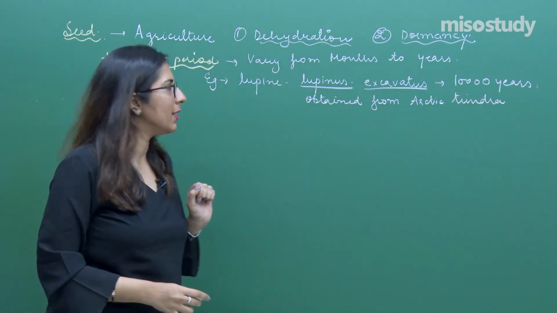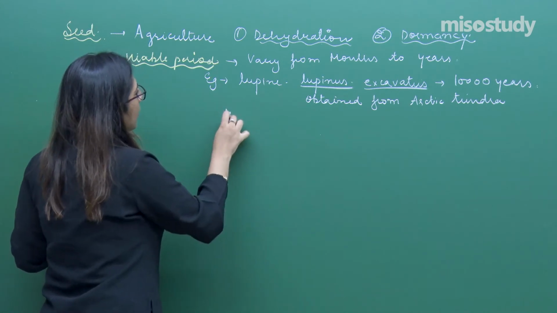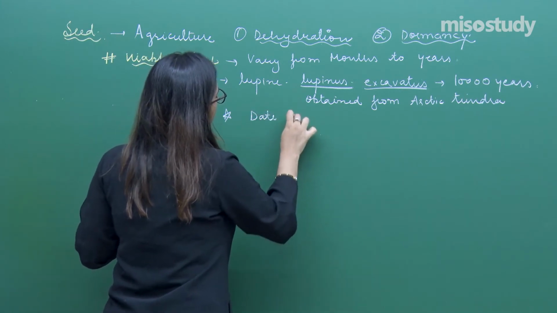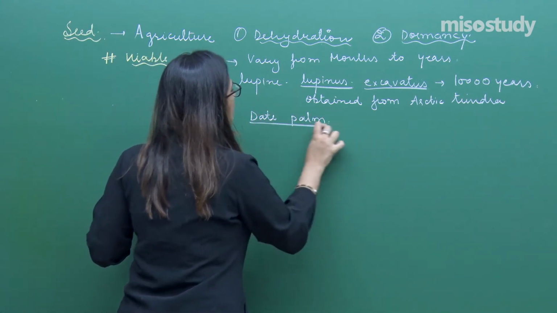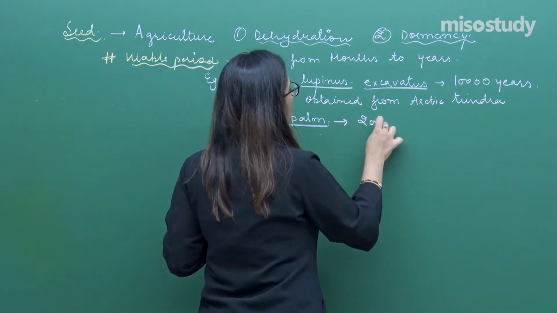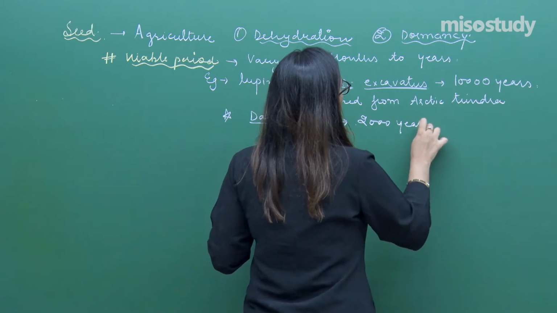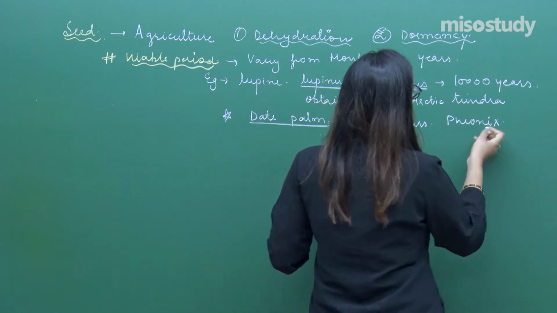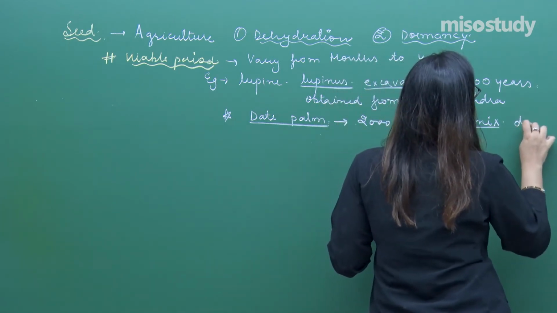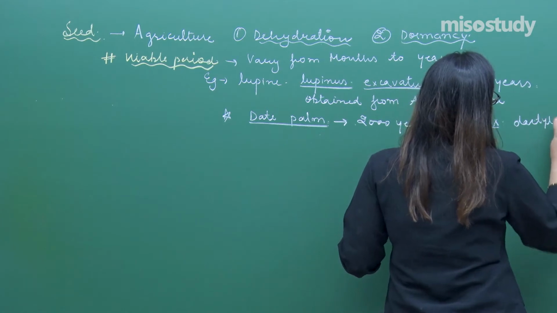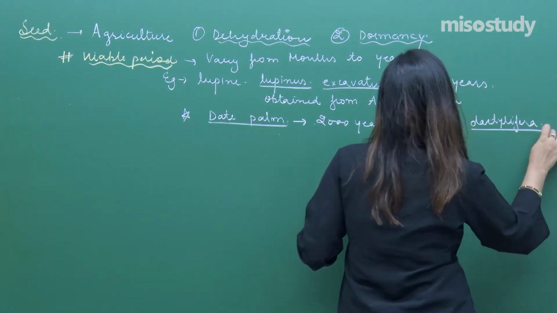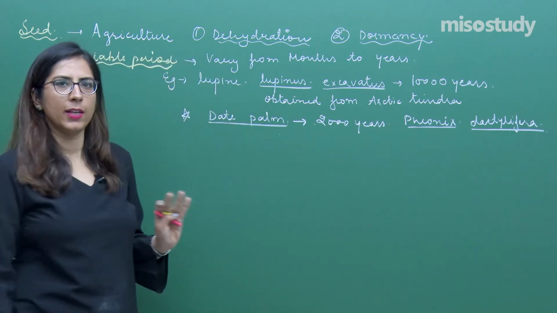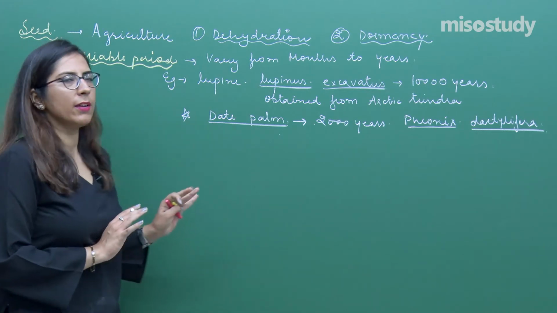This is one example. Likewise, we have one more example, that is the date palm. Date palm seeds can easily survive for around 2,000 years. The name is Phoenix dactylifera. So these are certain important conditions for seeds. Hope this is clear to you. So with this we have completed seeds.